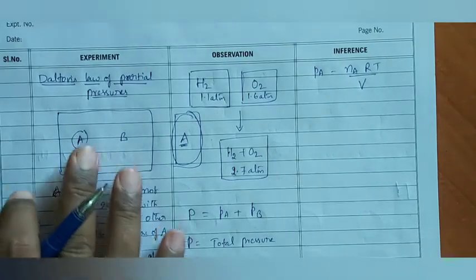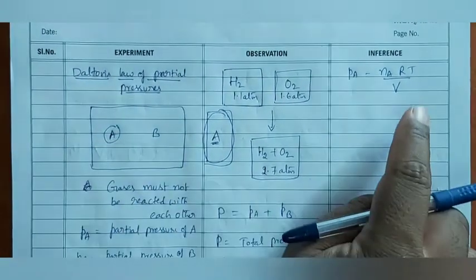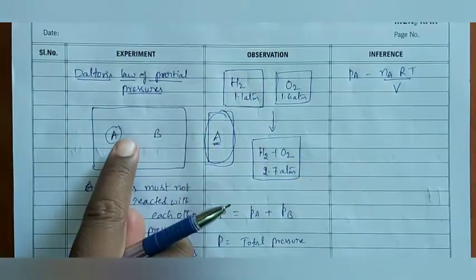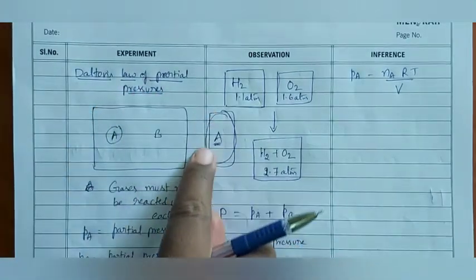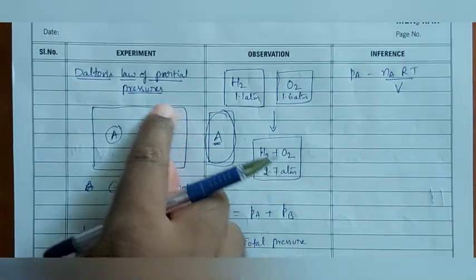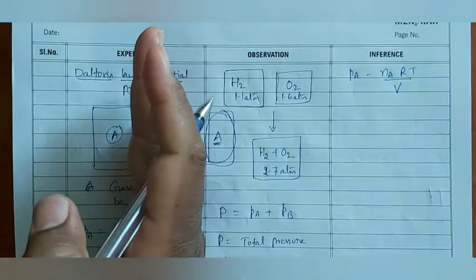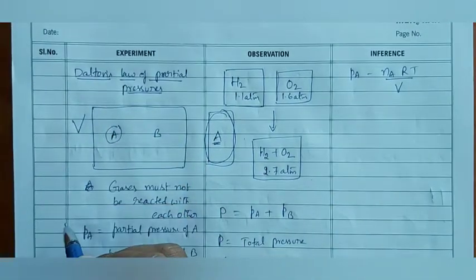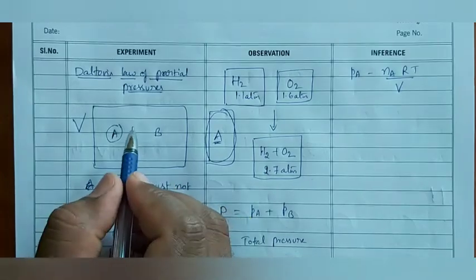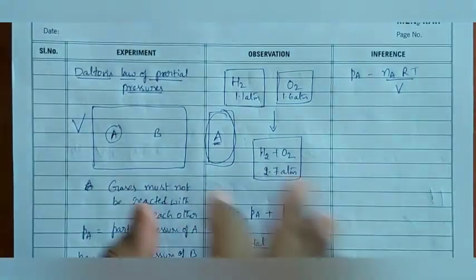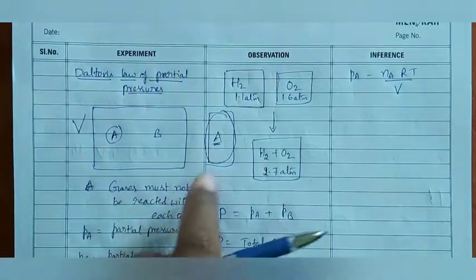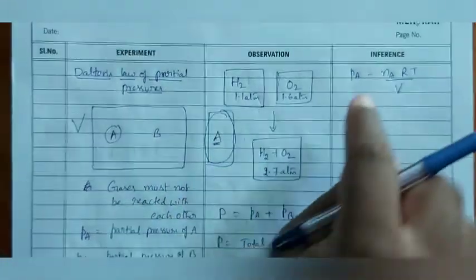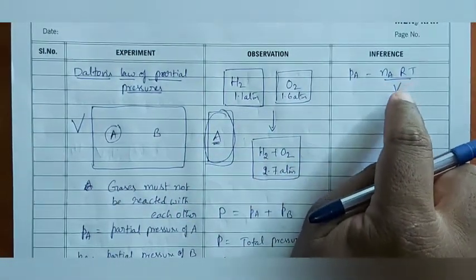While we are getting this Dalton's law of partial pressures, temperature is constant, R is anyways constant, the universal gas constant. What about V? Here, A is occupying the full volume of the container. Even B is also occupying the full volume of the container. It is not limited up to the middle, correct or not? So, volume of A is capital V, that means the volume of the gas container V. Even volume of B is also V only, because we cannot split them into V by 2 like that, because A molecules are present throughout the volume of the container, even B molecules are also present throughout the volume of the container. That's why I wrote PA is equal to nA into RT by V.